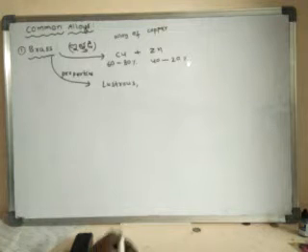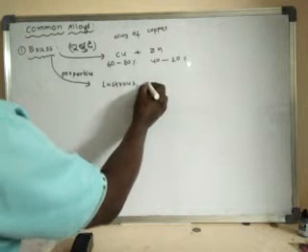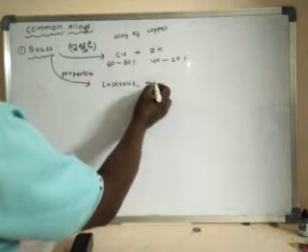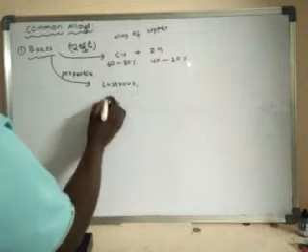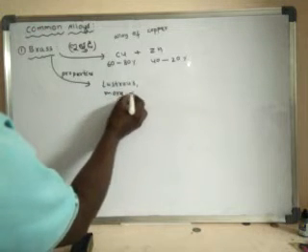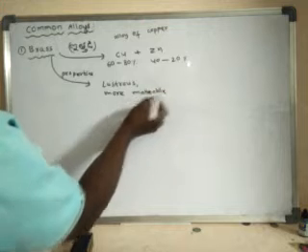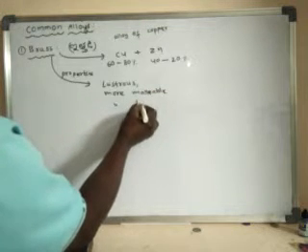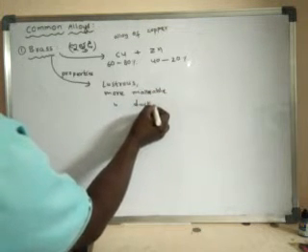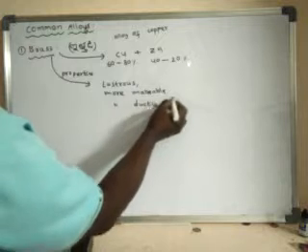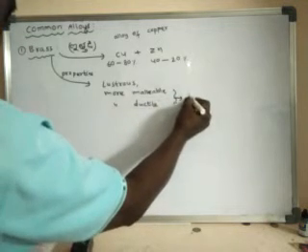Okay. And it is more malleable and more ductile than copper.